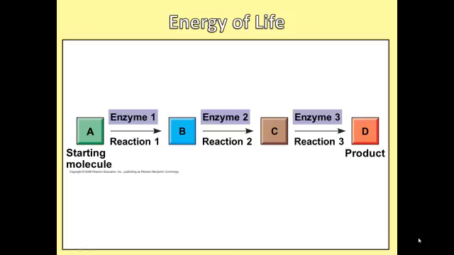Let's go into more depth about the energy of life. One of the characteristics of life is the ability to maintain order over time. To do this, living organisms use chains of reactions or metabolic pathways. A metabolic pathway begins with a specific molecule, which is modified in a series of defined steps, resulting in a certain product. This is a generalized example, where we start at molecule A, which is converted into product D through a series of 3 reactions mediated by 3 different enzymes. Don't worry if this generalized example doesn't make sense yet.